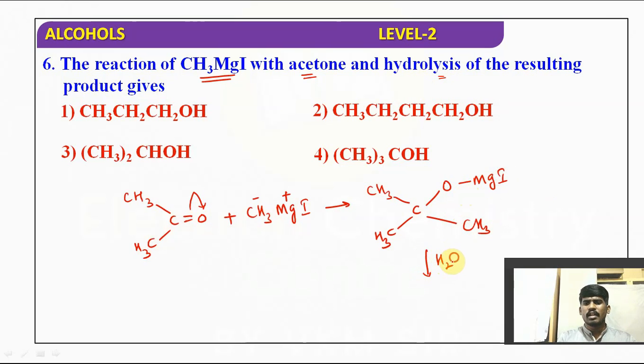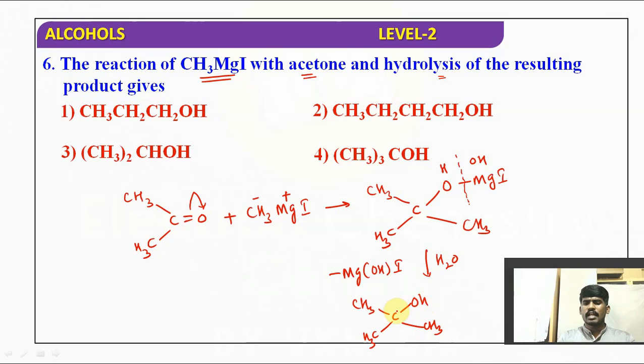If you do the hydrolysis, as you know, you have to break this bond. Here H, here OH. So MgOHI can be removed. Then it forms CH3, C, CH3, OH, CH3.